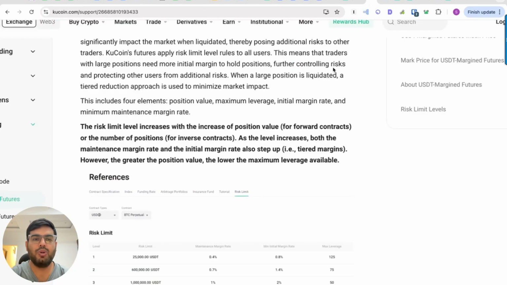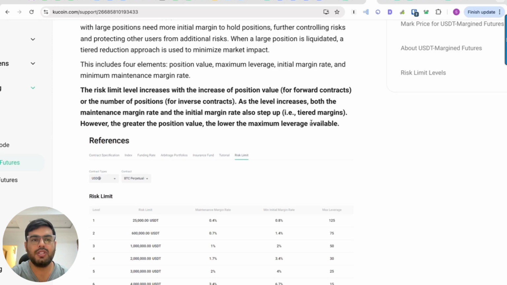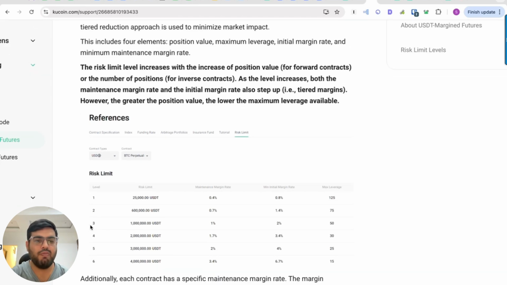Speaking of leverage, KuCoin has an internal risk management limit set inside its platform. So as you increase the risk amount that you are trading with, your leverage will be reducing significantly. For example, if you are at level 3, you will be provided maximum leverage of 50x only, and the risk limit cannot be more than $1 million.